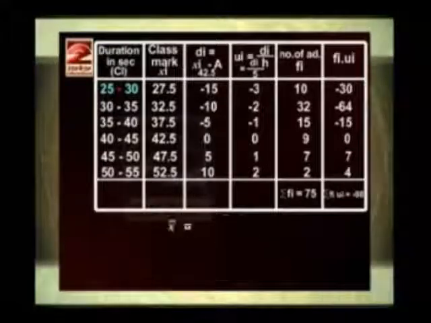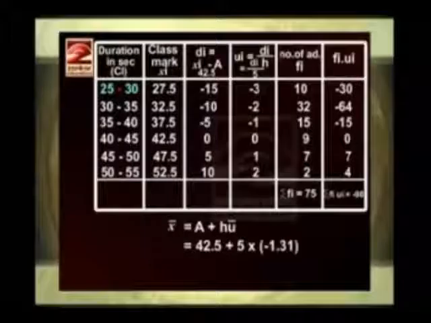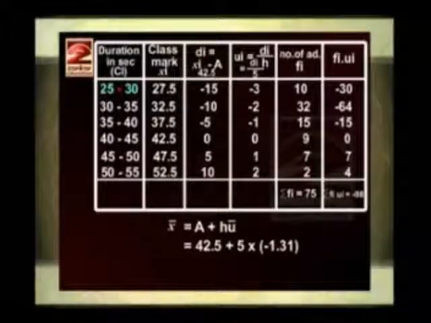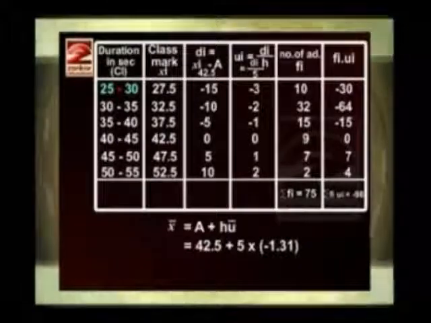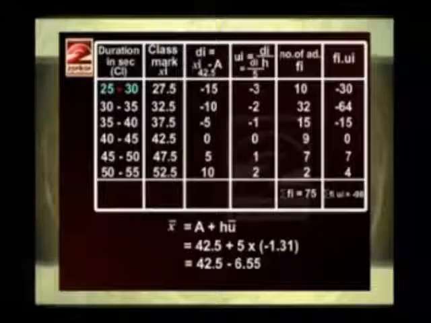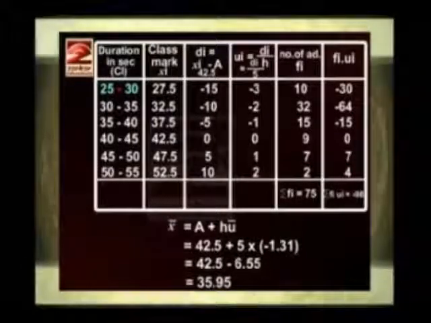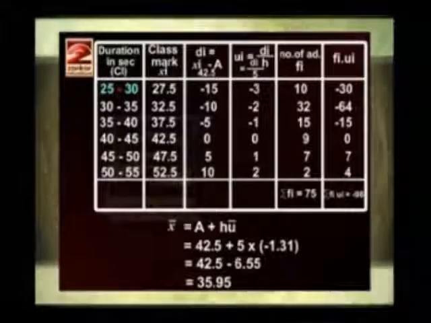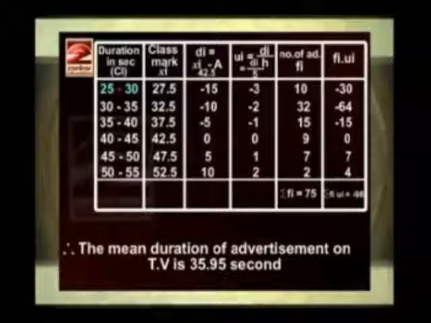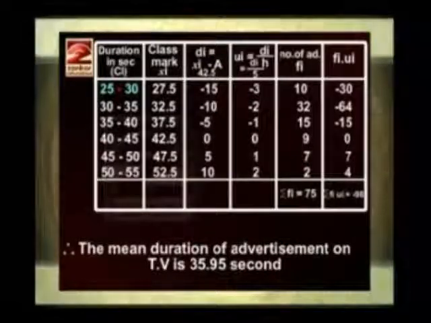Now the mean x bar is equal to A plus H U bar, that is equal to 42.5 plus 5 into minus 1.31, that is equal to 42.5 minus 6.55, that is equal to 35.95, and therefore the mean duration of advertisement on TV is 35.95 seconds.